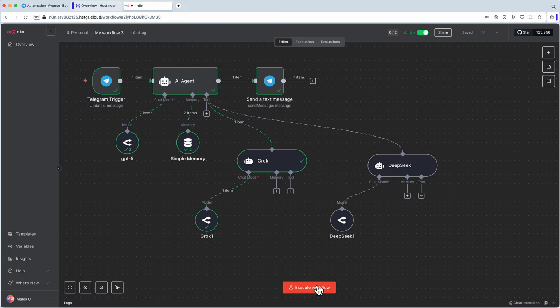Every time you paste something in your Telegram, this workflow will work automatically and will keep responding to all the messages that you post in that channel.